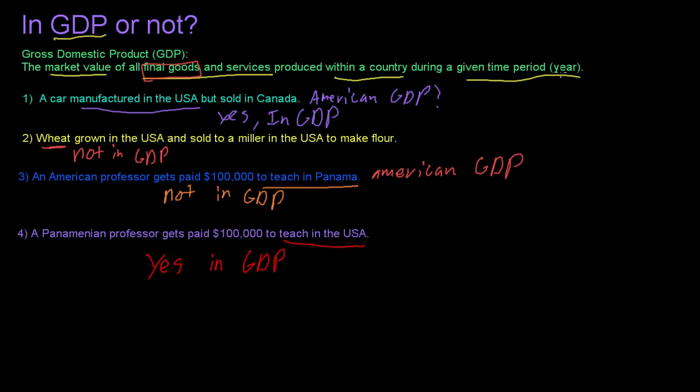Lastly, I need to say that the market value is 100,000, so we have a market value. And we just assumed in these first two that there was a market value, but I should have probably said a car manufactured in the USA but sold in Canada for 30,000 Canadian dollars. And I should have said that wheat was grown in the USA and sold for a price, but that was kind of assumed that it was sold in a market.